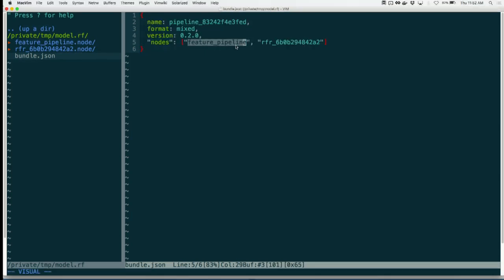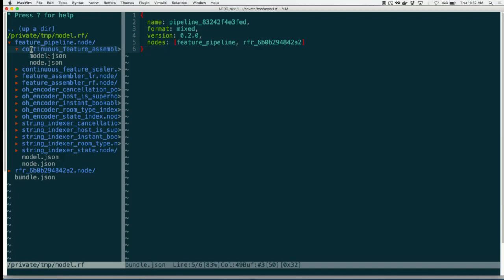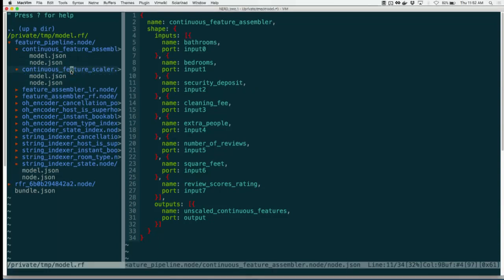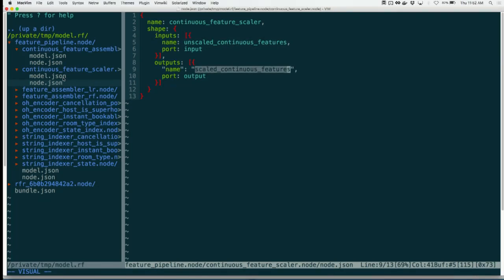We have a feature pipeline. We have a random forest regression. That feature pipeline is, here's the continuous feature assembler, which is just taking a whole ton of features and building a vector out of them. We have a scaler, which is taking our unscaled continuous features and outputting scaled continuous features. And so you'll see that there are two files for each of these transformers that you have defined.